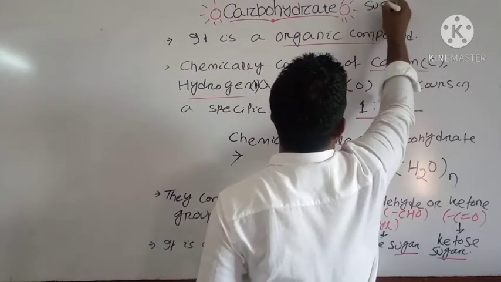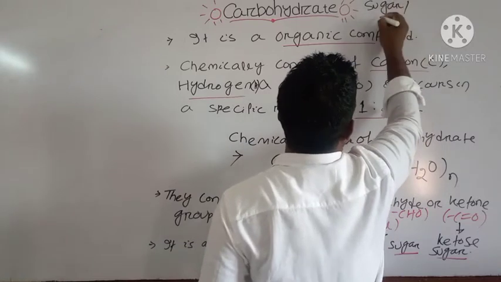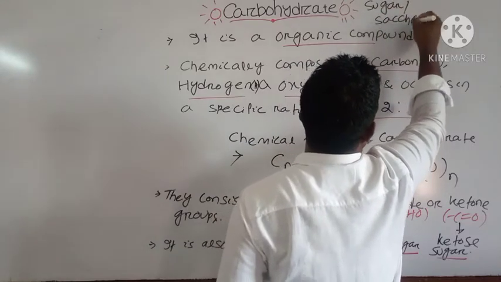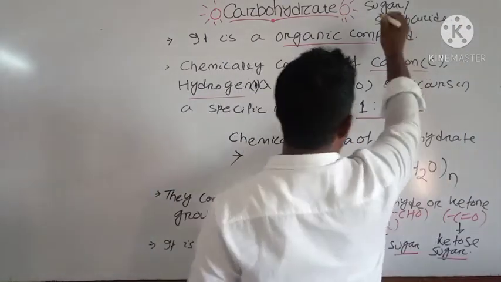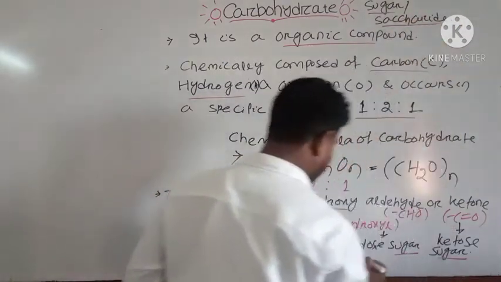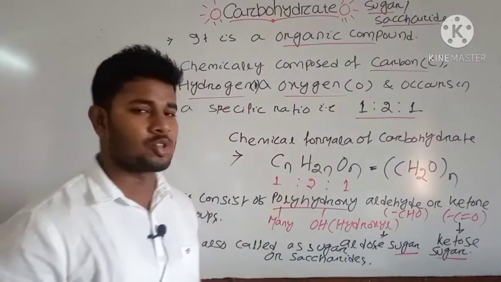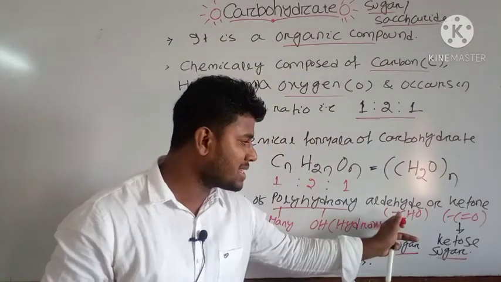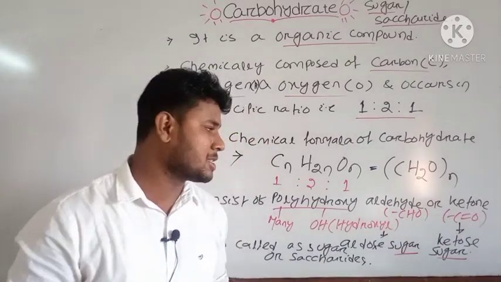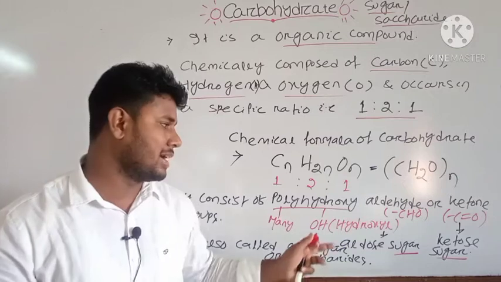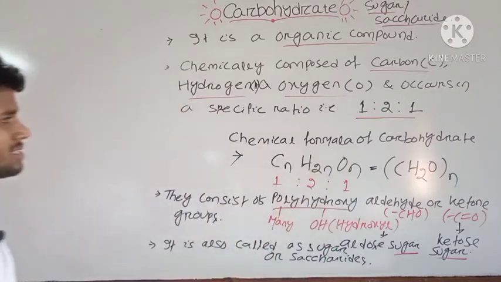It is also known as your sugar or saccharide. Okay, write down these points. Then we will draw the diagram of your aldose sugar and ketose sugar, how the aldehyde group is present inside your carbohydrate, and how the ketone group is present inside your carbohydrate. Okay, note down these points.